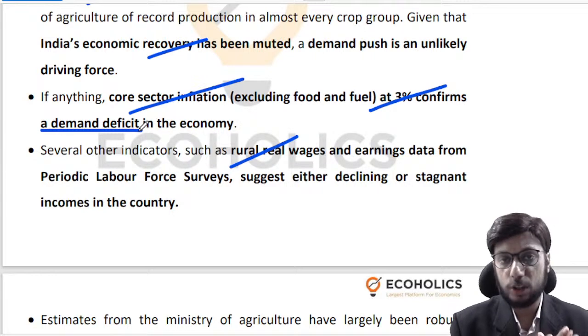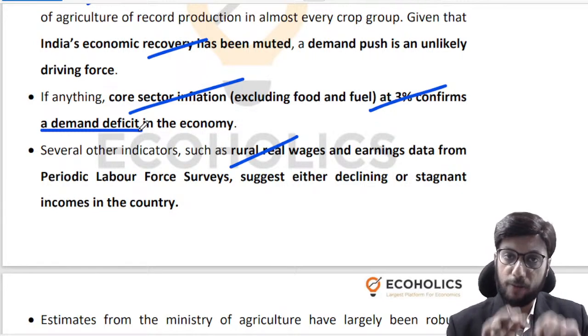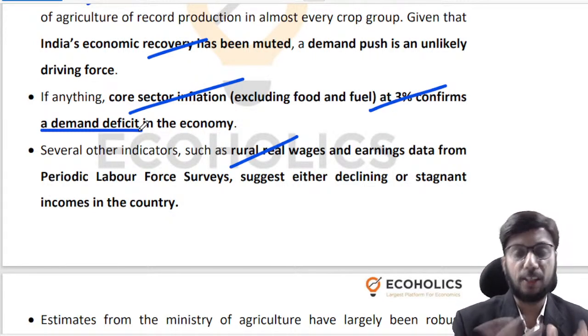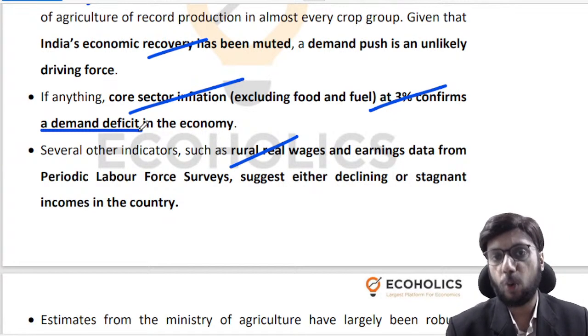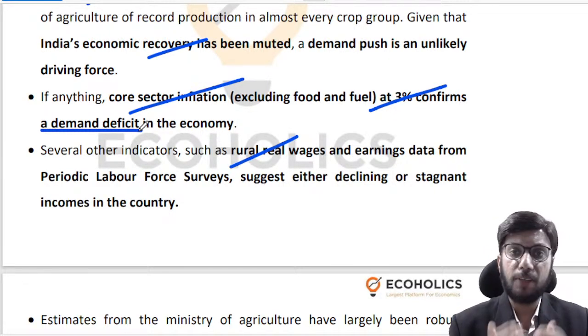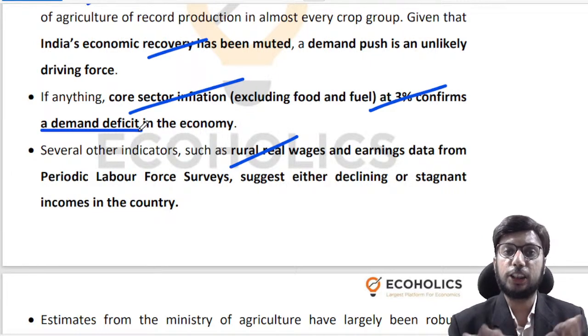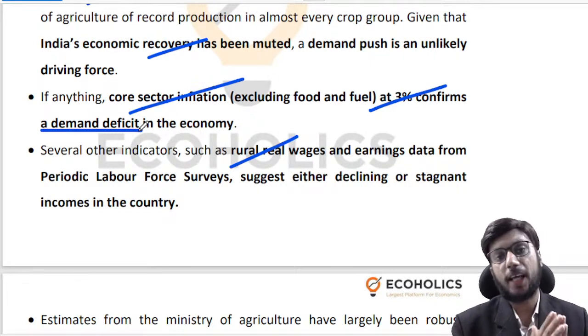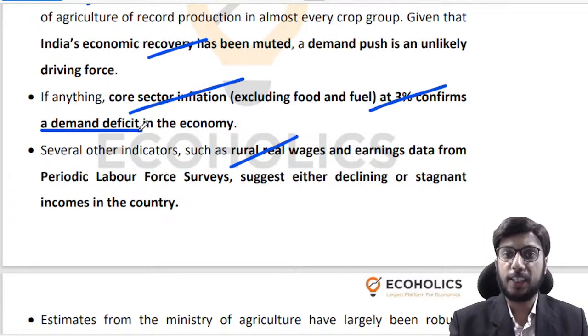I hope you understand what is core inflation. From the consumer price index combined basket, remove fruits, remove vegetables, and whatever basket remains is basically the basket for core inflation. The prices of the basket of goods put into core inflation change very, very gradually, very slowly, so that it doesn't change in a very volatile manner. That is what the idea of core inflation is. So core inflation at 3%.